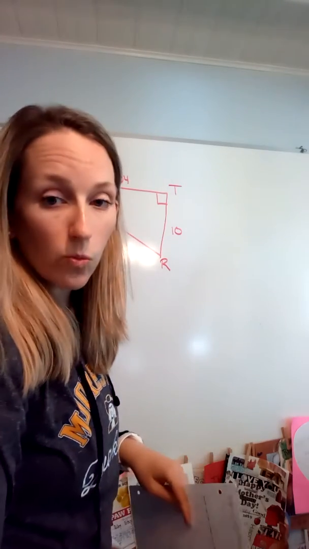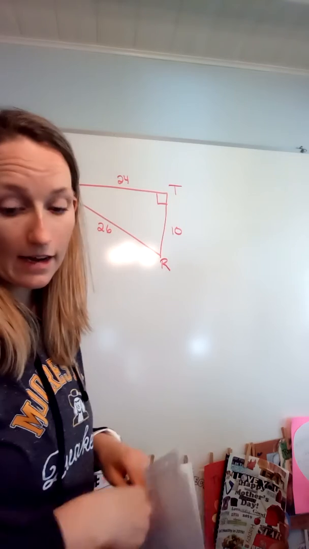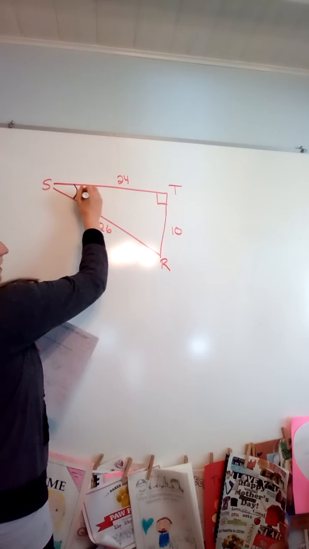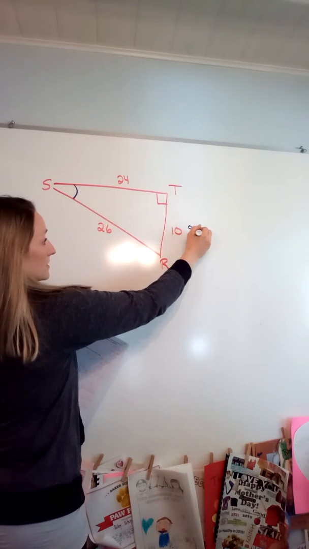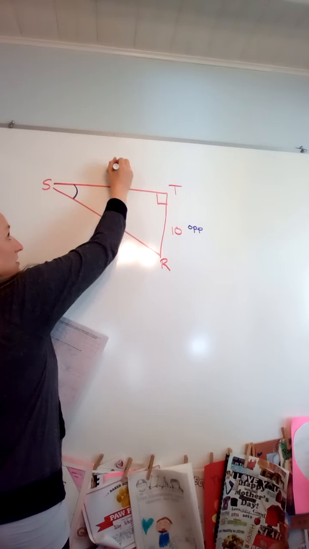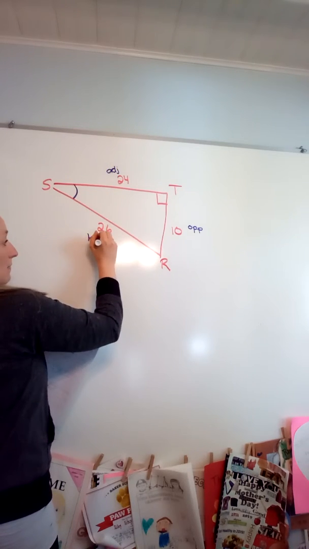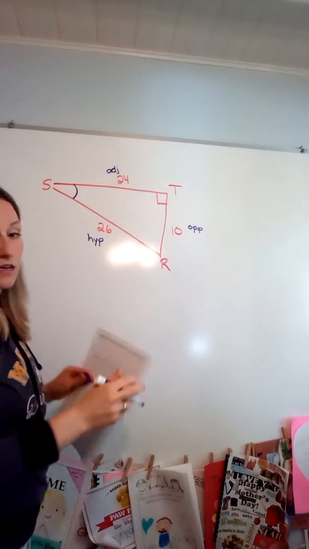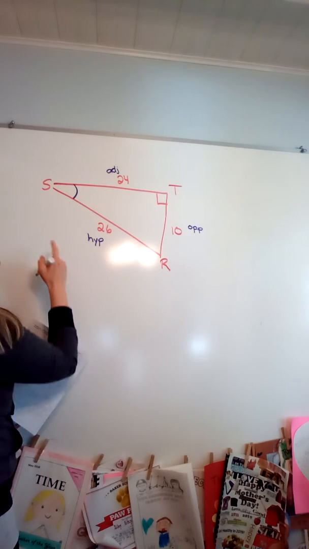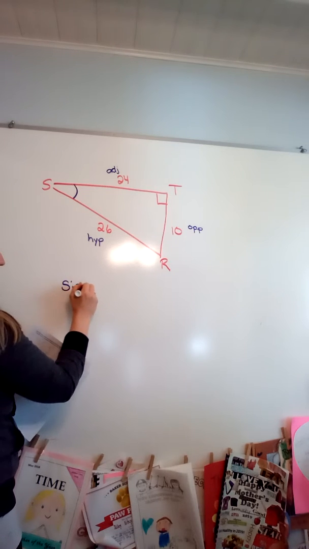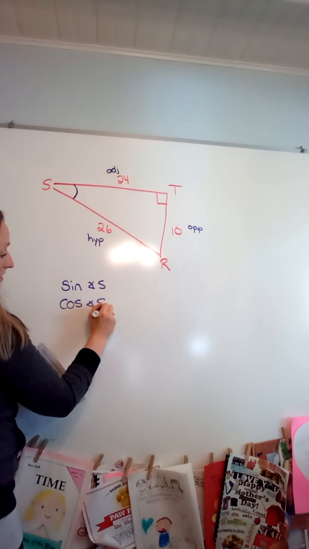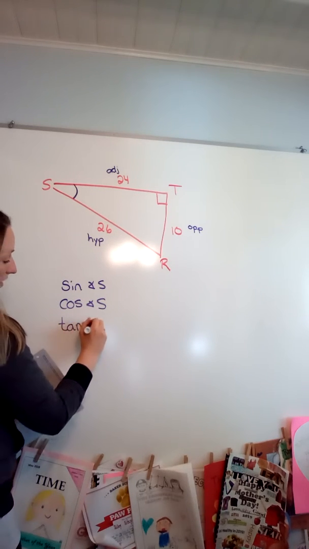So we're going to pick one of the acute angles to work with at a time. All right, so just like we did yesterday, I'm going to put an arc on that angle and then label the sides. This is my opposite. It's opposite of the acute angle S. This one is my adjacent side, and this one is my hypotenuse. Okay, so then I'm going to set up my 3 trig ratios for angle S. So I have sine of angle S, cosine of angle S, and tan of angle S.